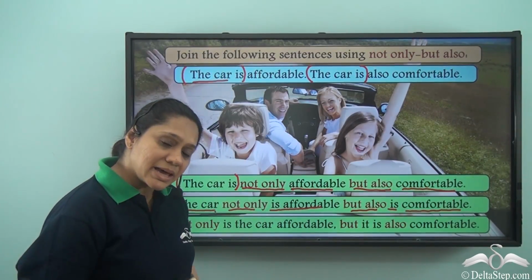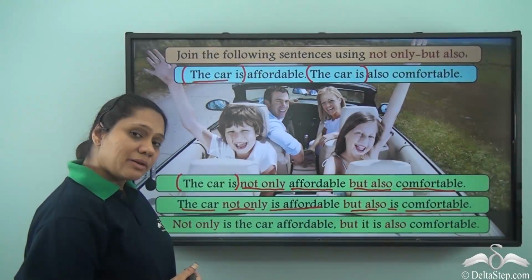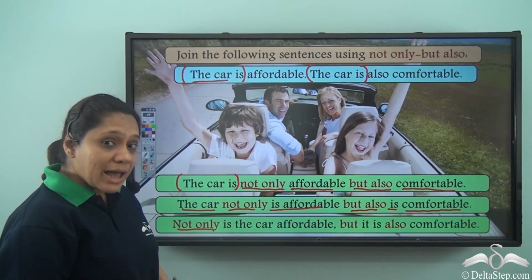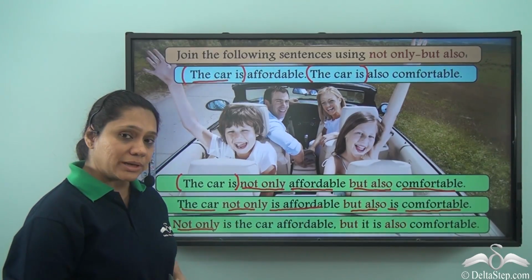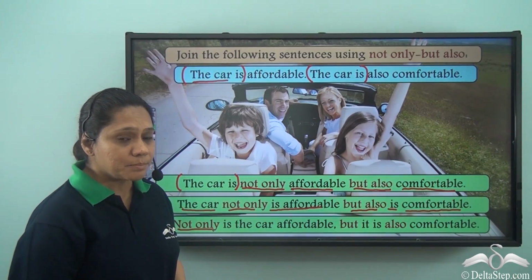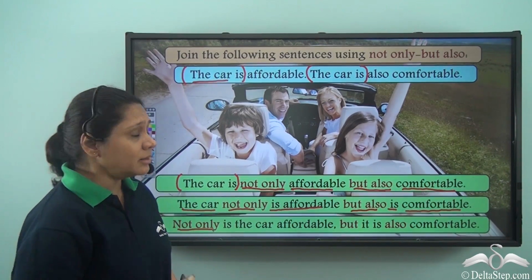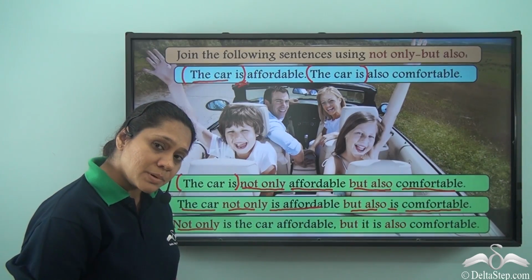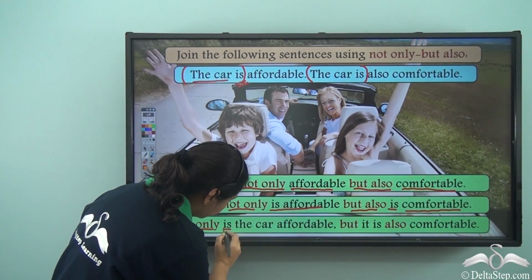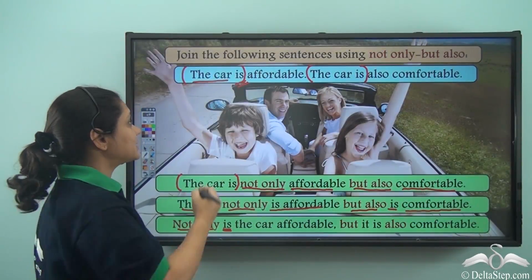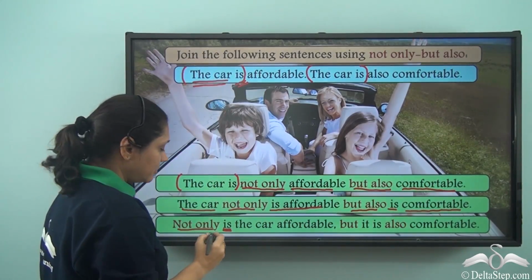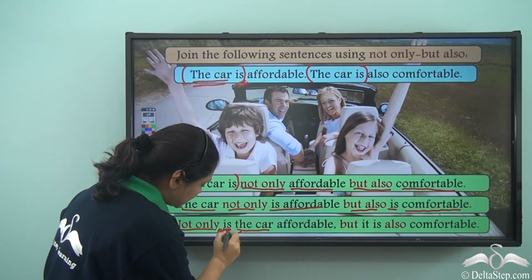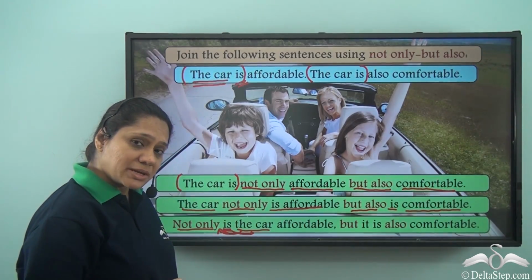We can start the sentence with not only. So we will write not only first. We have learned that after not only, we have to write a helping verb. But remember that when there is a be verb, then you do not need a helping verb. So we will write the be verb. Then we will take the subject, the car. We will write the car. Remember, the position of the subject and the verb changes.